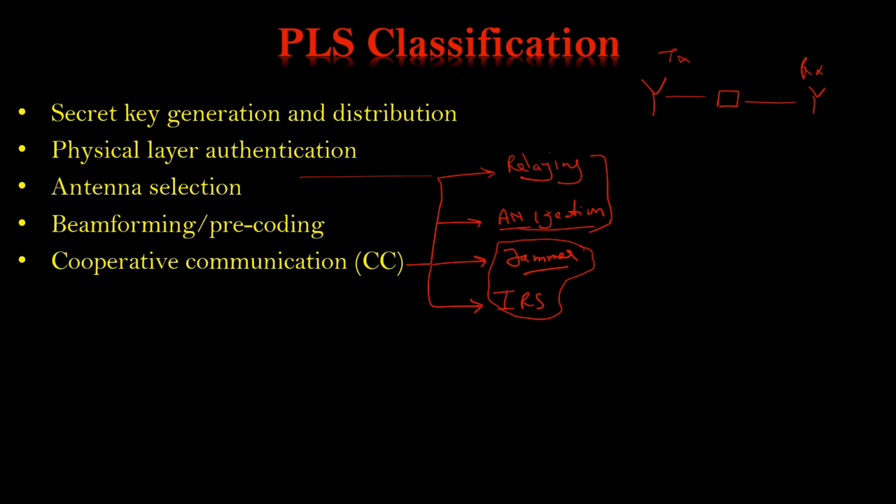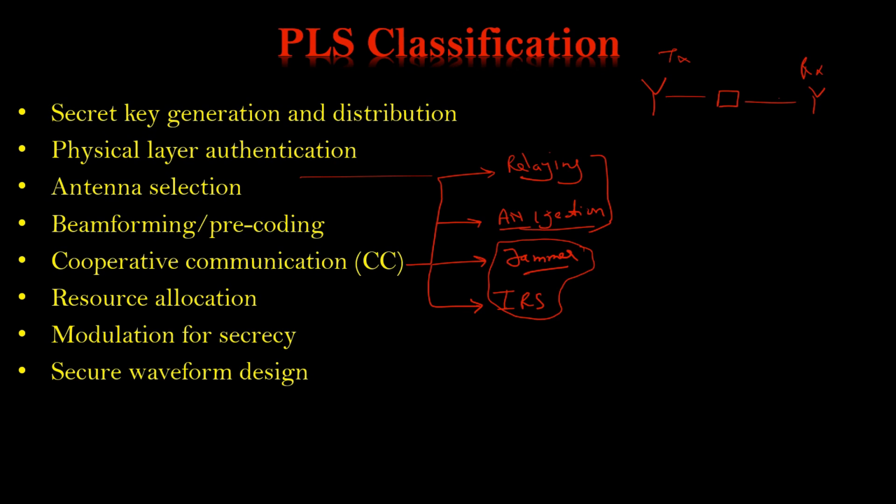Next, resource allocation is there to secure the system. Then modulation for secrecy is there. We have many other modulation techniques to secure the system. Then secure waveform design is also there. At last we have coding, that is, information theory and coding. In coding, we also have polar codes, lattice codes, and many other coding techniques, which come under physical layer security.